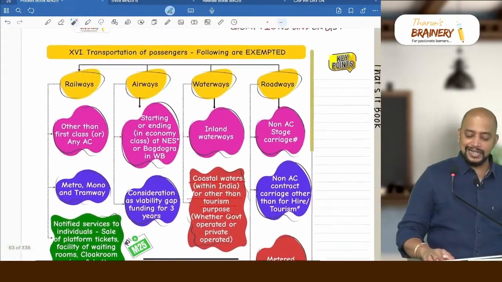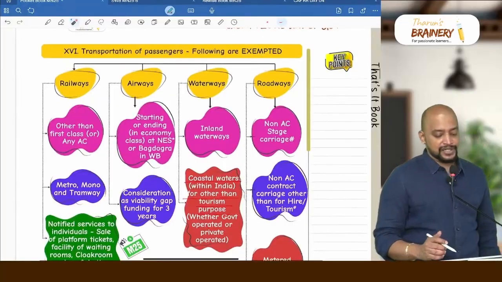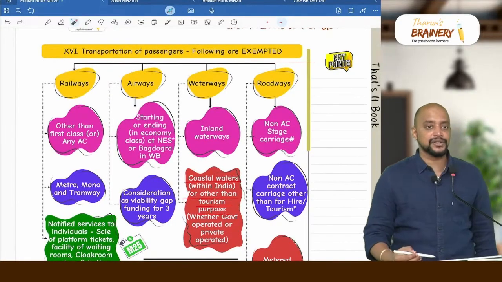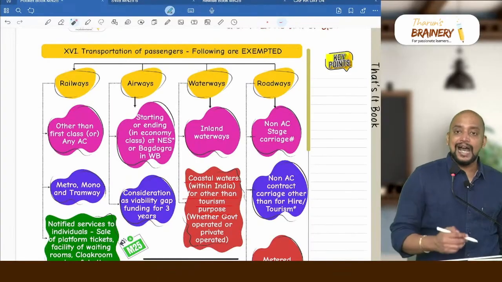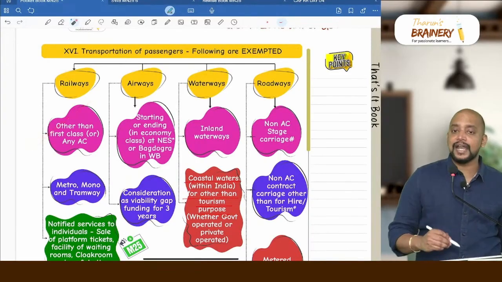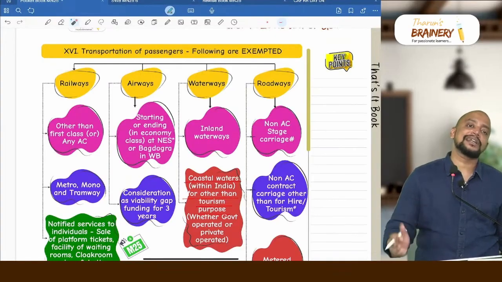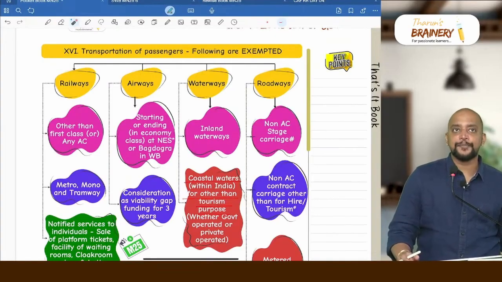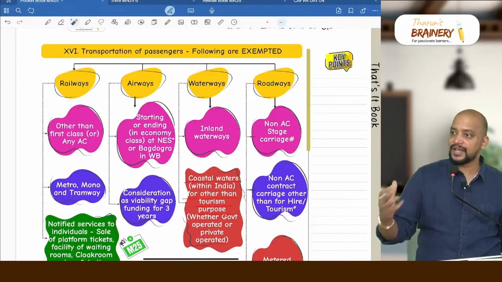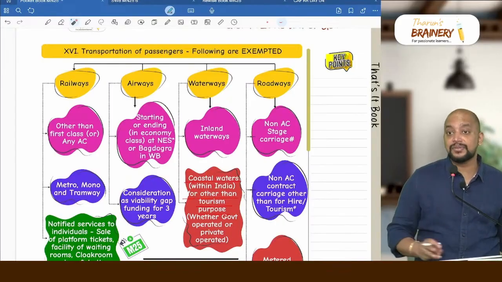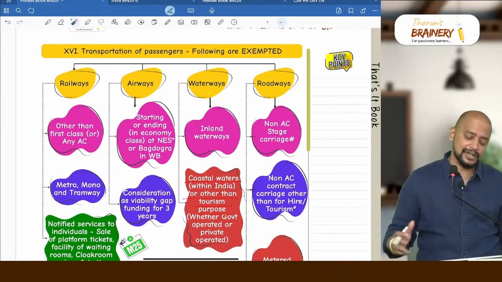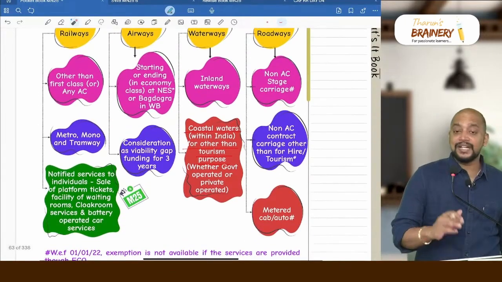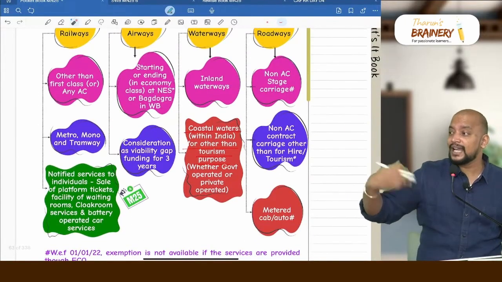Then look into the next area, transportation of passengers. In case of transportation of passengers, the following are exempted. Railways: other than first class or AC, everything is exempted. So sleeper class is exempted, general ticket will be exempted, and second class sitting etc. will be exempted. Only first class is taxable, and any AC is taxable. Any AC can be first class, second class, 3-tier etc., everything will be taxable. Other than this is only exempted.